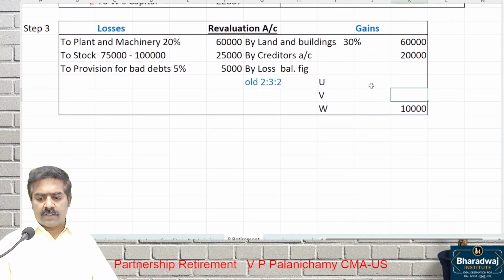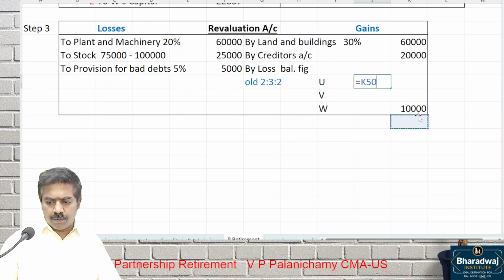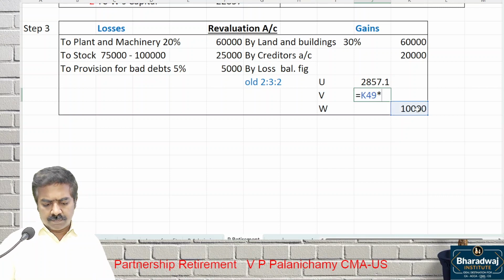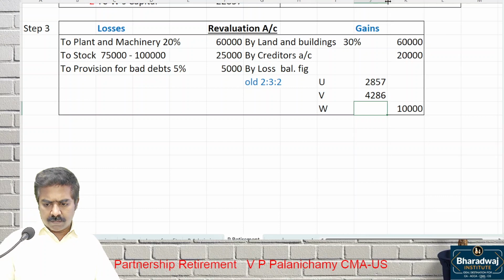Transfer the loss. 10,000 into 2/7, 10,000 into 3/7, 10,000 into 2/7.